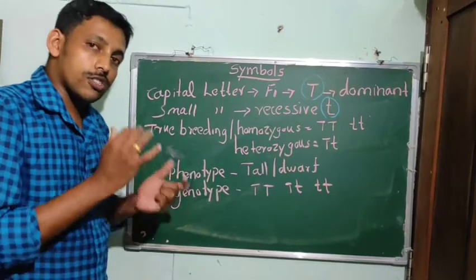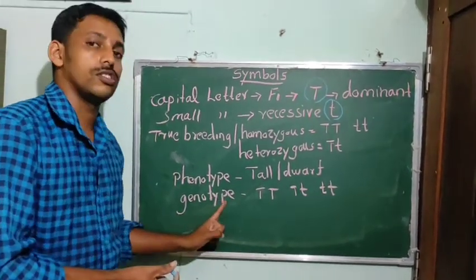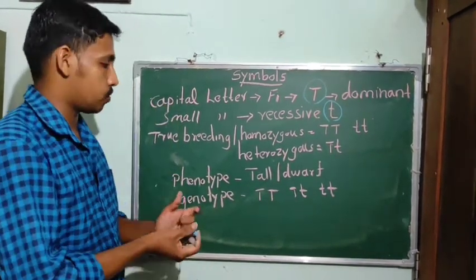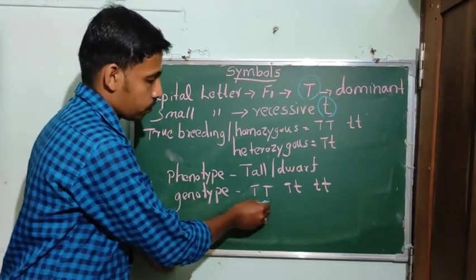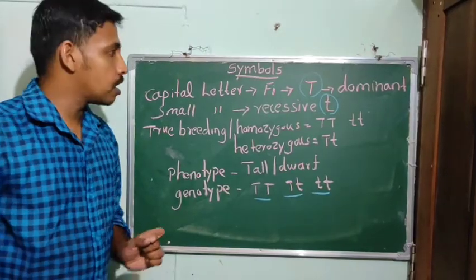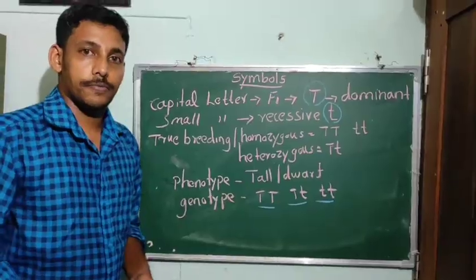The genetic constitution, the genetic constitution of an organism, is known as what? Its genotype. So in this example, these are the genotypes. Okay. Now let's see the diagram, the Punnett square.